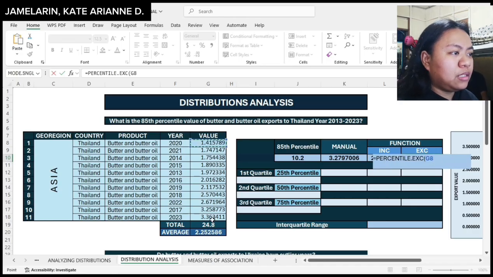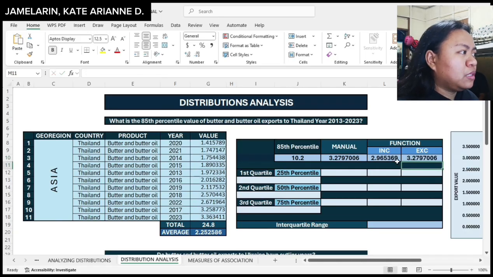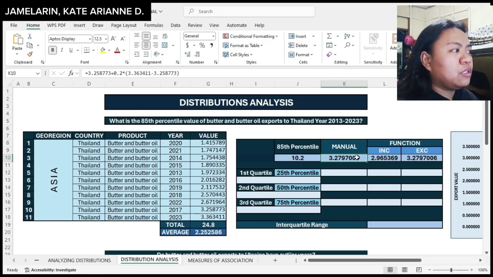Select again this dataset, and then 0.85 for the 85th percentile. So as you can see, it matches the data that we computed in manual computation.